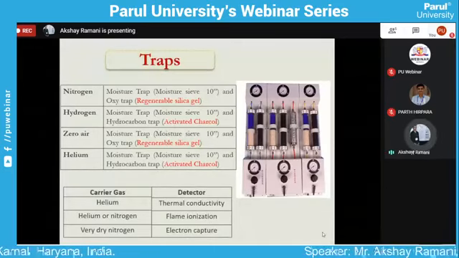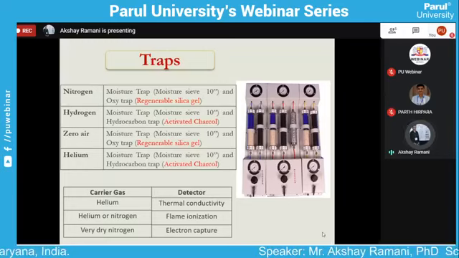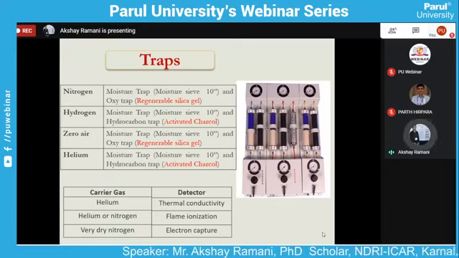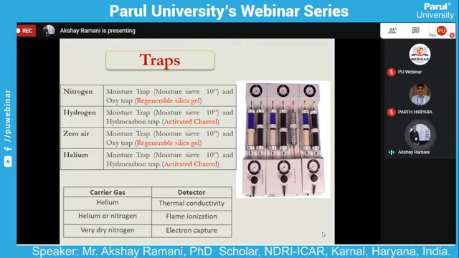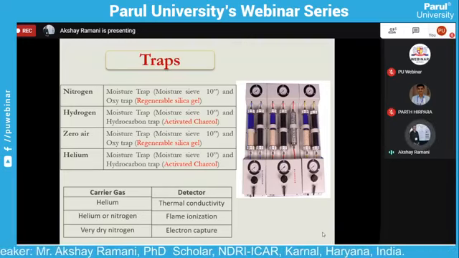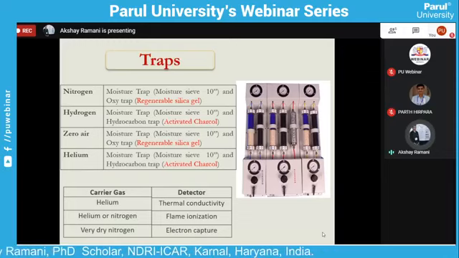Here, we see the traps in the figure: nitrogen, and a moisture trap. A moisture trap is already present for all types of gases, but for nitrogen and zero gas, a regenerable silica is used to remove oxygen.